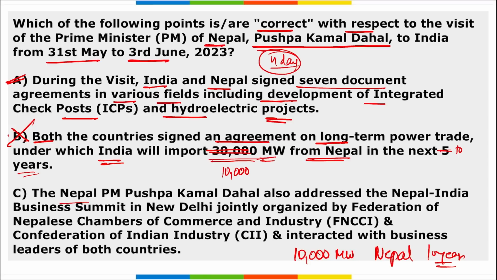Third, Nepal's Prime Minister Pushpa Kamal Dahal addressed the Nepal India Business Summit in New Delhi, organized by the Federation of Nepalese Chambers of Commerce and Industry and CII, that is the Confederation of Indian Industry, and interacted with businesses of both the countries. So yes, option C is right here.